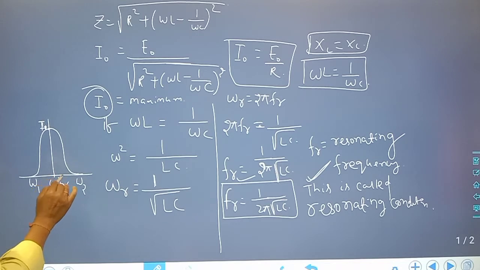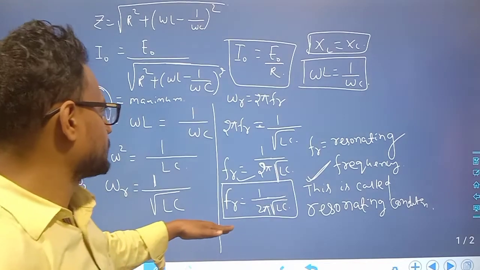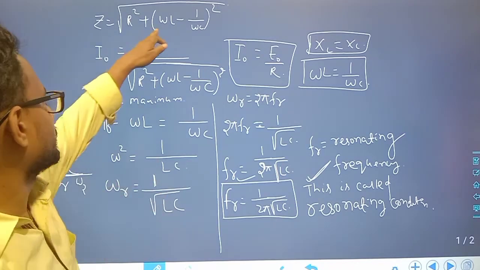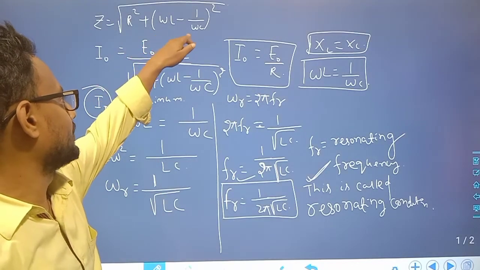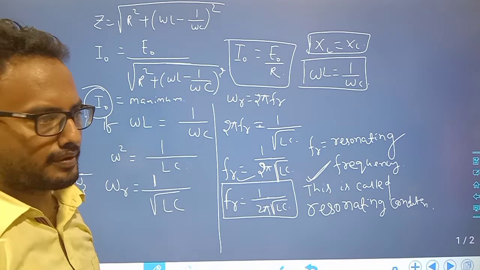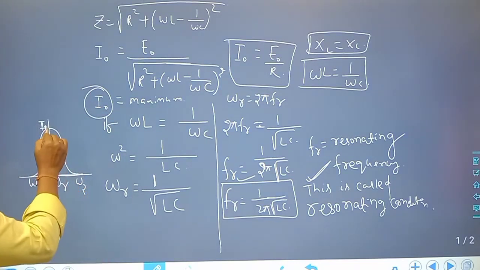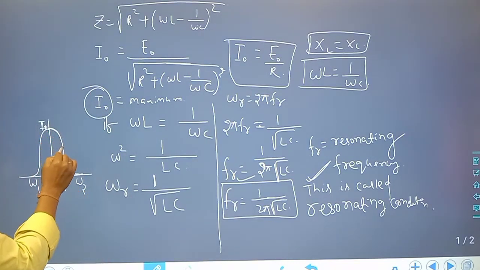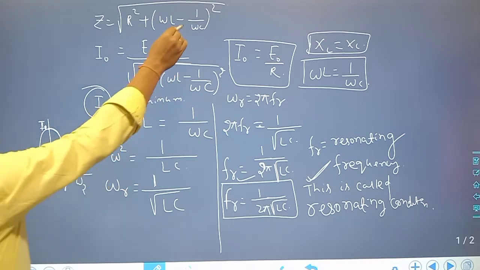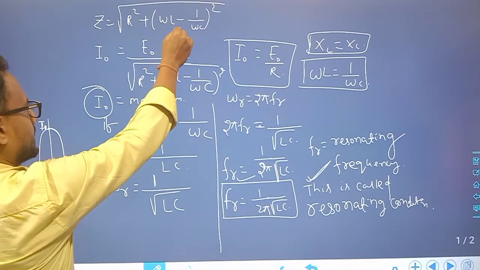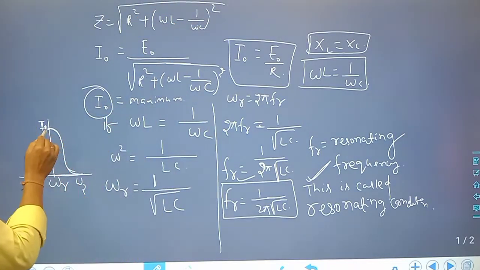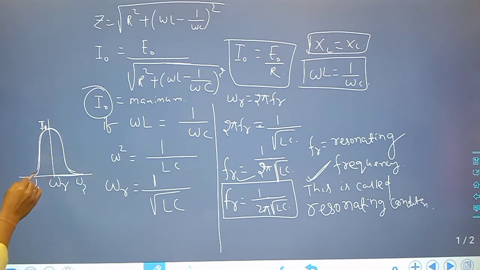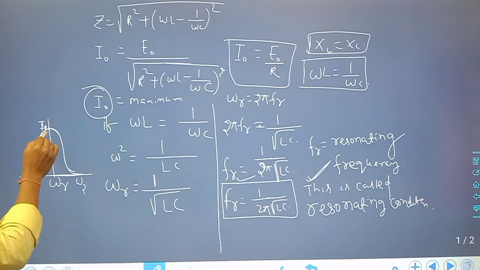So if I increase omega, the current decreases. On this side the current is decreasing from the maximum. Similarly, if I decrease omega L and increase omega C, on this side also the maximum current decreases. Clear? So this is the graph of resonating frequency.